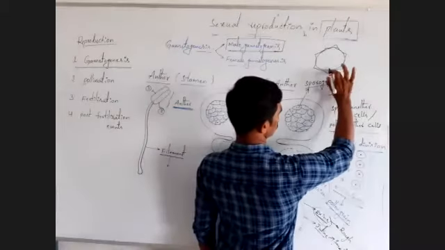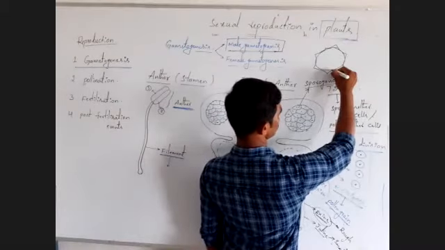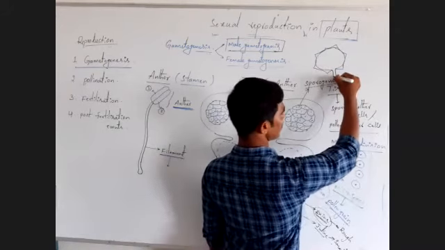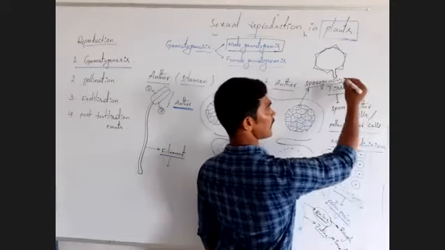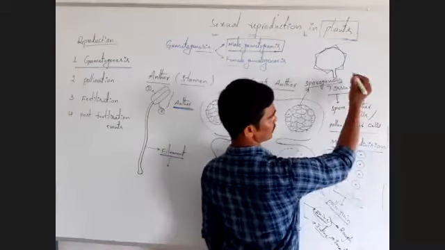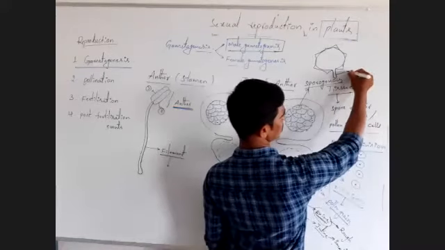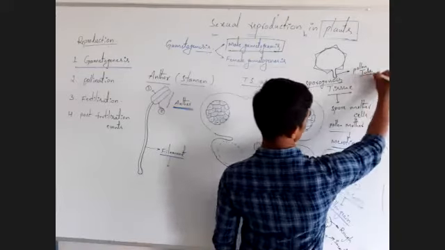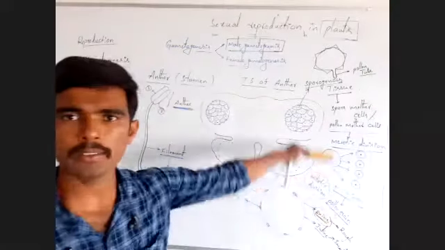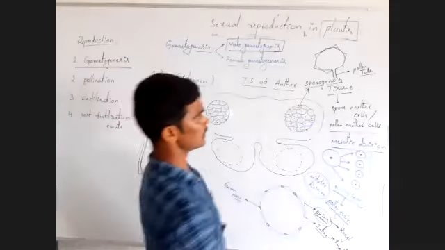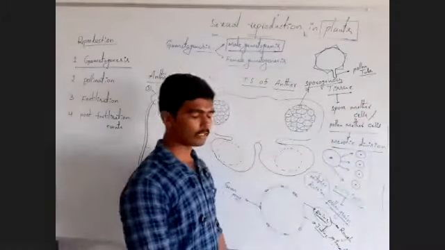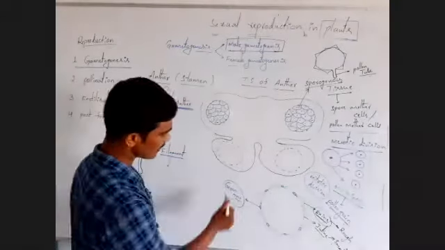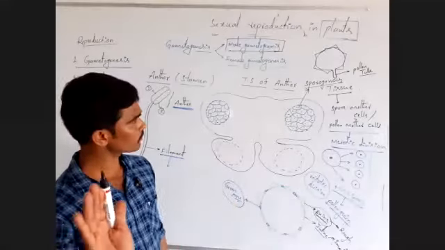Through this germ pore, this inner membrane in time extends like this, grows and forms a tube-like structure. This tube-like structure is called pollen tube. These types of pollen tube are developed from germ pore.